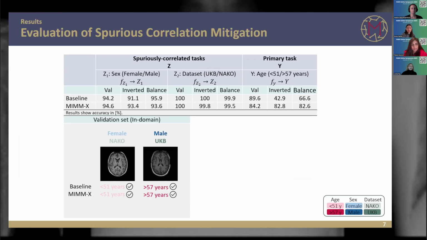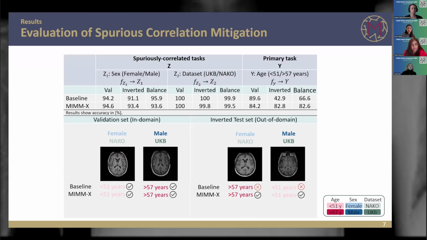Likewise, if we have a male sample from the UK Biobank from the older group, again, both models are correct. However, if we take a sample from the minor represented group during training, which was an older sample which was female from the NAKO, the baseline fails to predict it correctly. And again, the same for the male UK Biobank sample from the younger group.